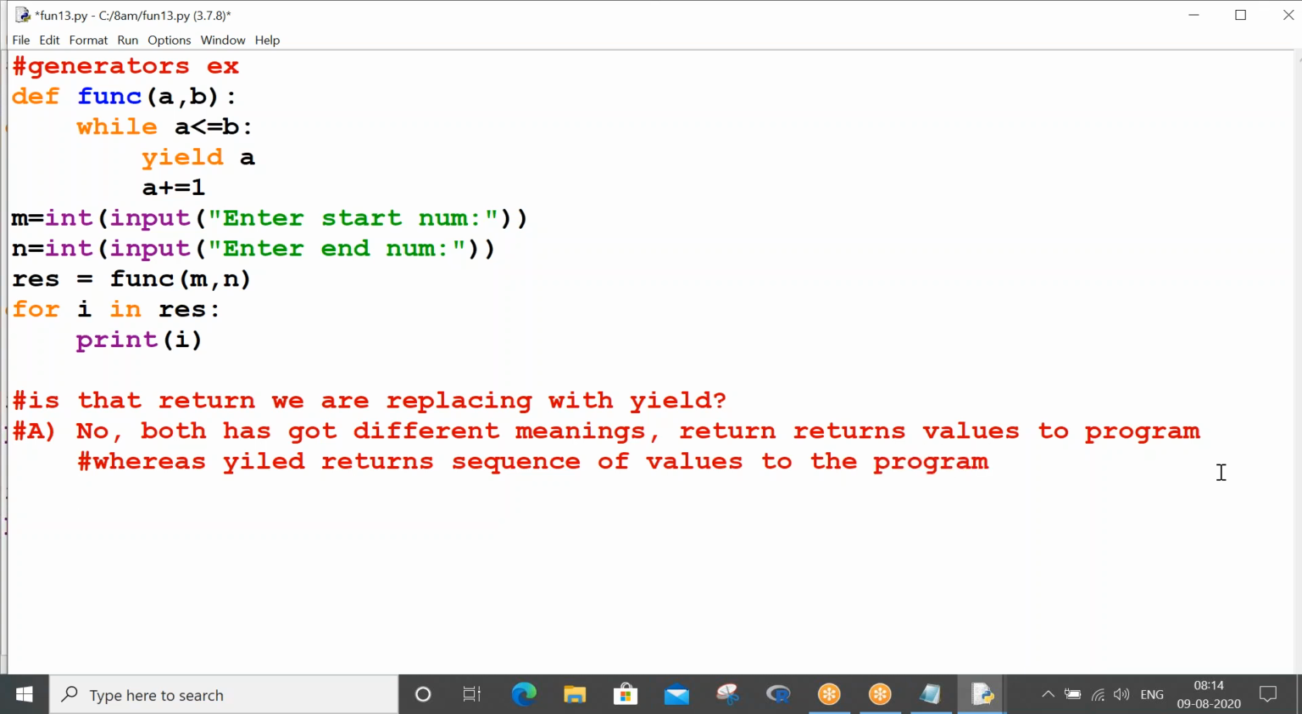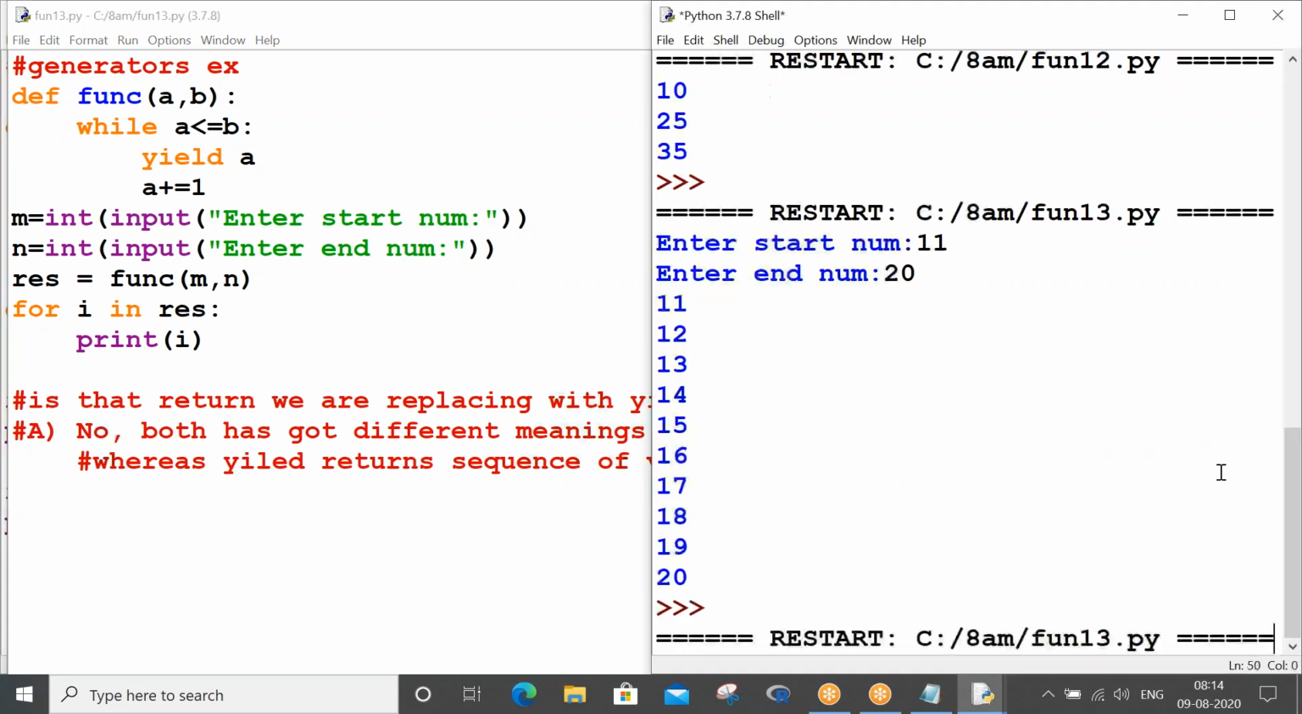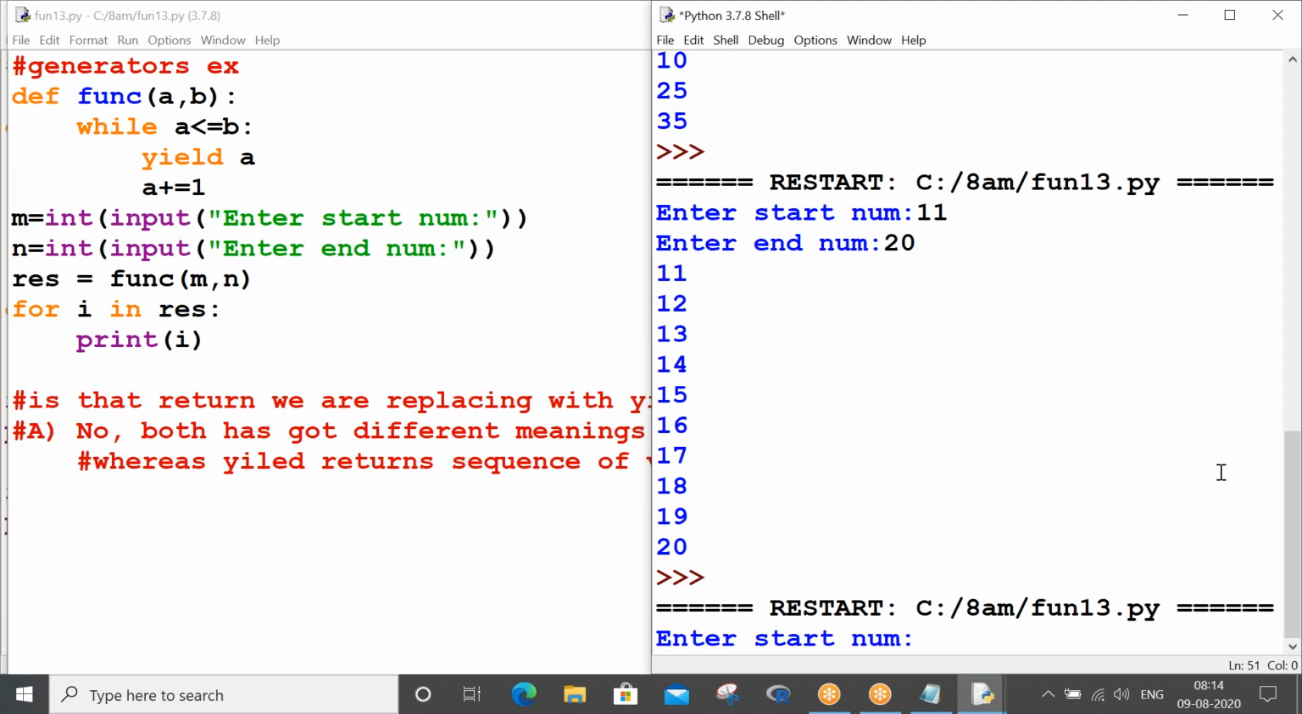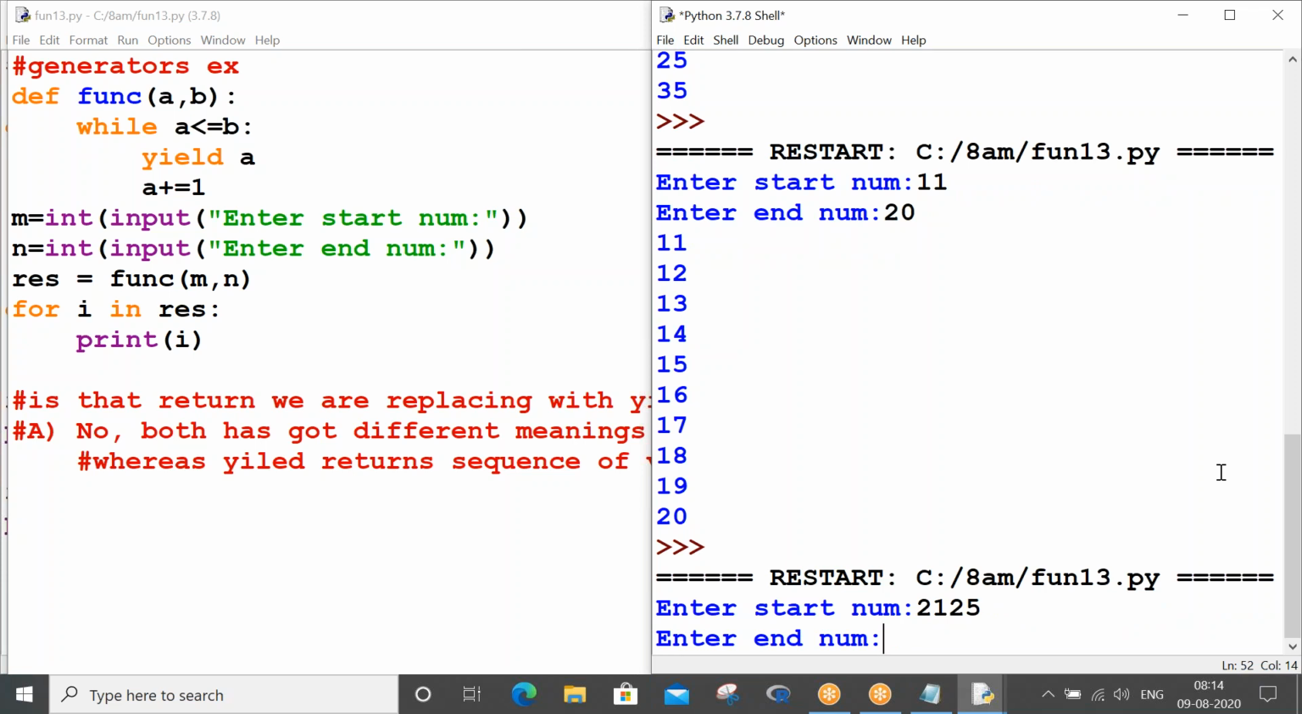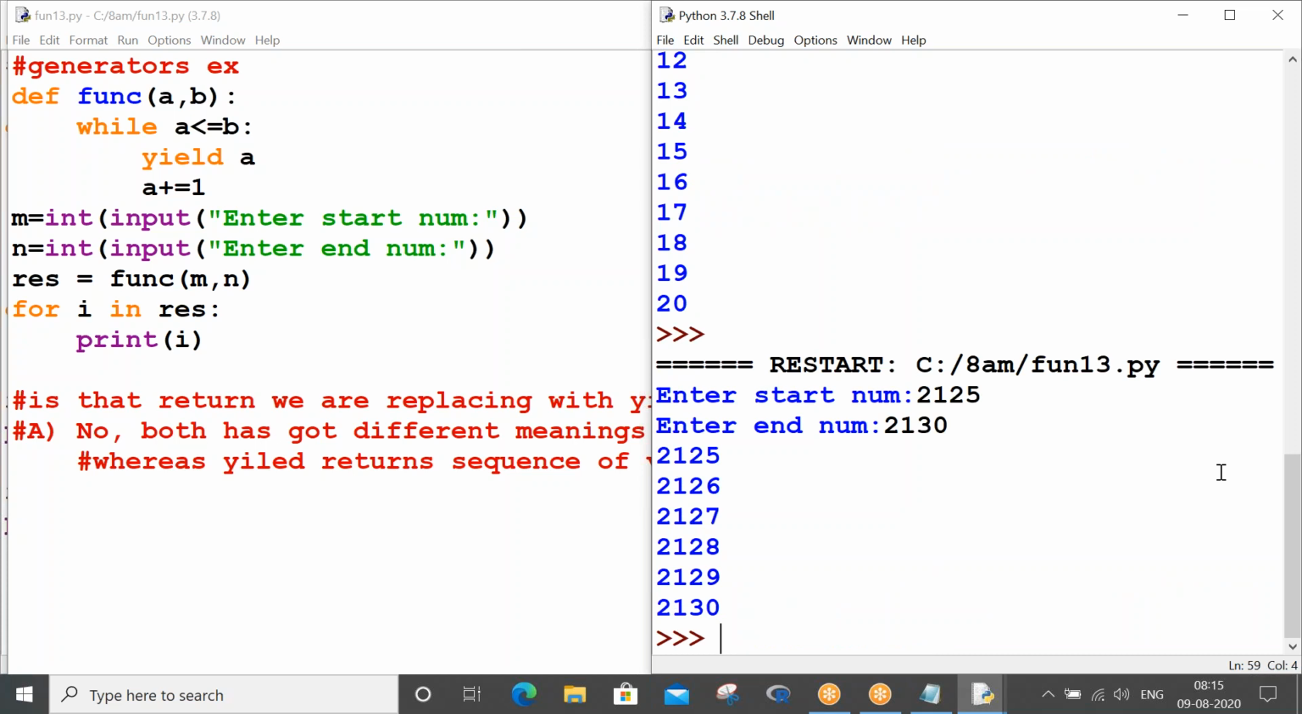So you should not have any confusion between yield and return. People will try to pull your leg and ask questions. They'll try to confuse you, but you should be specific. If you want, you can modify your values and give whatever sequence you want. Let me take 21 and give 30. It will give these numbers. So whatever numbers you want, you can give.